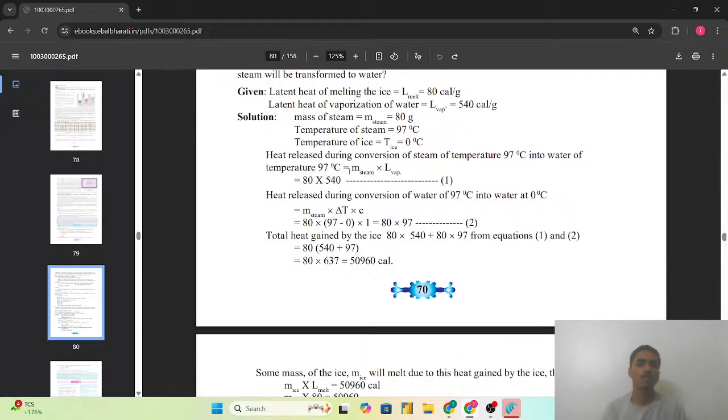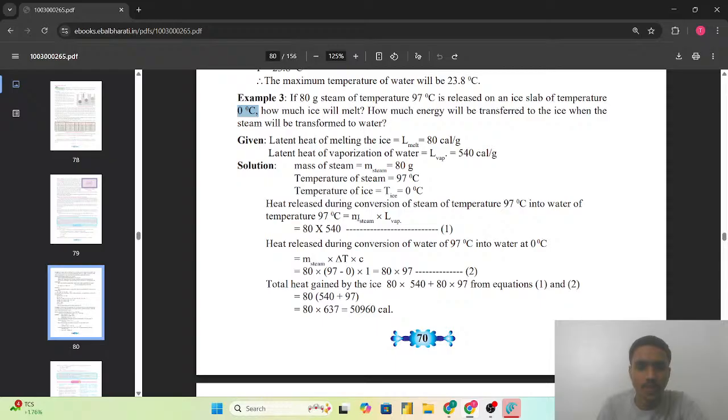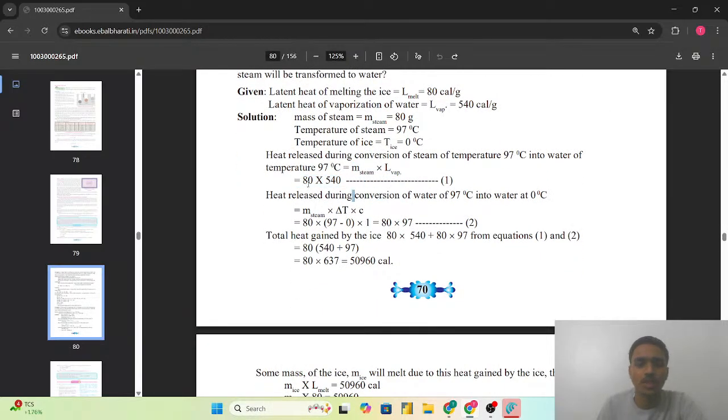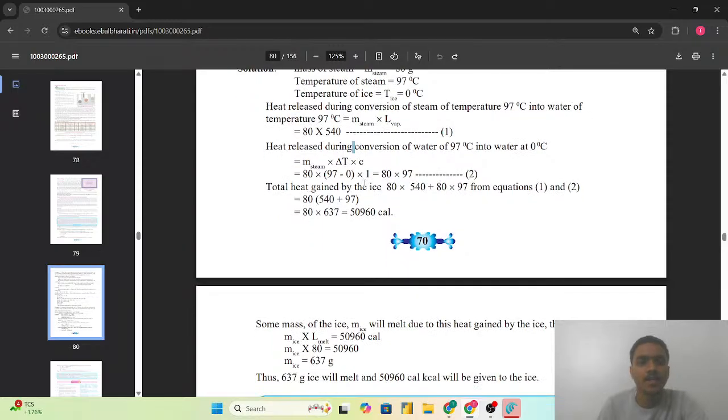The steam at 97 degree Celsius converts into water of the temperature 97 degree Celsius. That will be Q equals ml, that is, the amount of heat can be calculated as mass into latent heat of vaporization, which will be 80 multiplied by 540.